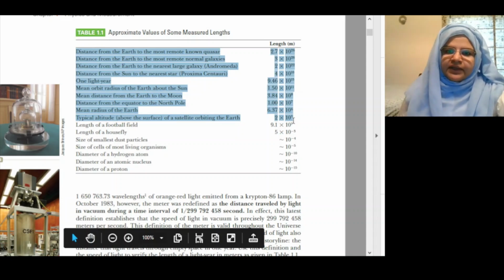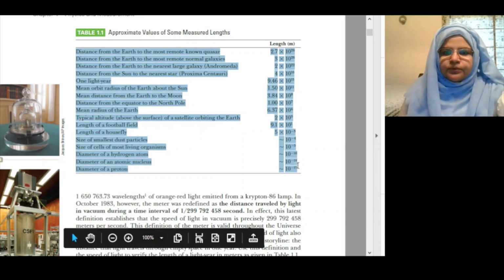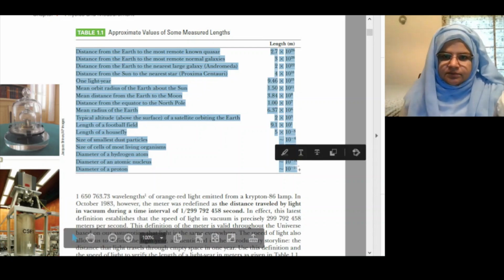Length of a football field, 9.1 × 10^1 meters. Length of a housefly, 5 × 10^-3 meters. Size of the smallest dust particles, 10^-4 meters. Size of cells of most living organisms, 10^-5 meters. Diameter of a hydrogen atom, 10^-10 meters. Diameter of an atomic nucleus, 10^-14 meters. Diameter of a proton, 10^-15 meters.